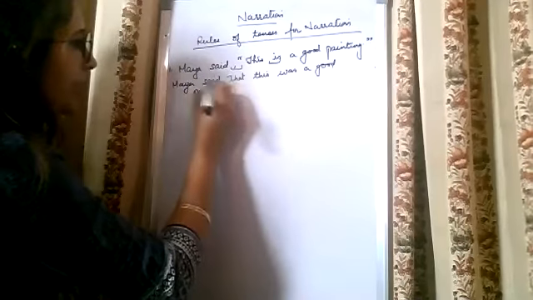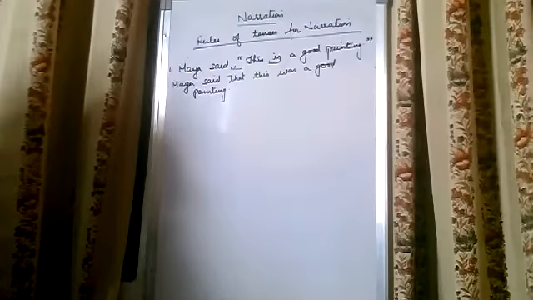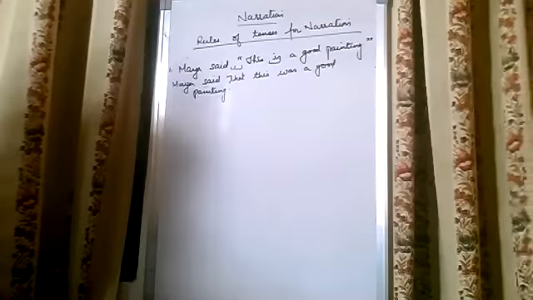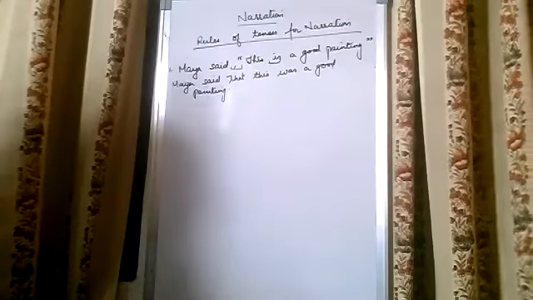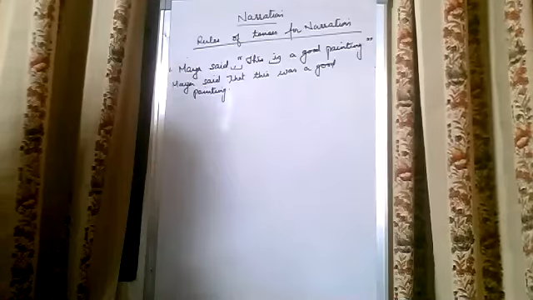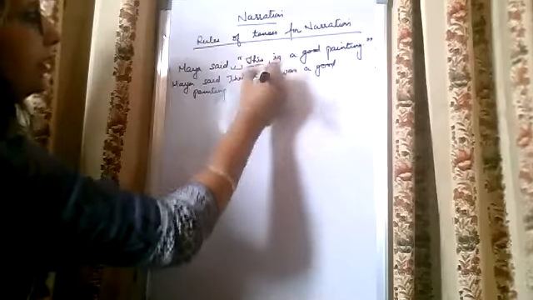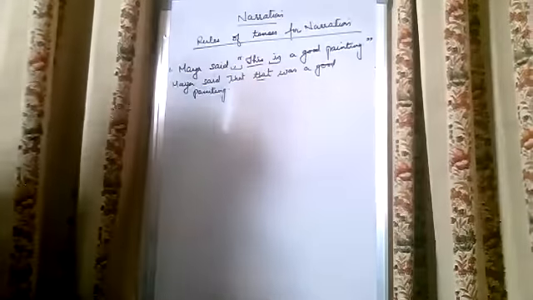Simple present tense is changing into simple past tense. Ma'am, this is a good painting, this will not be changed into that? Yes, sorry. This will also be changed, this is changing into that. It means that two times we will use that. Okay, right?